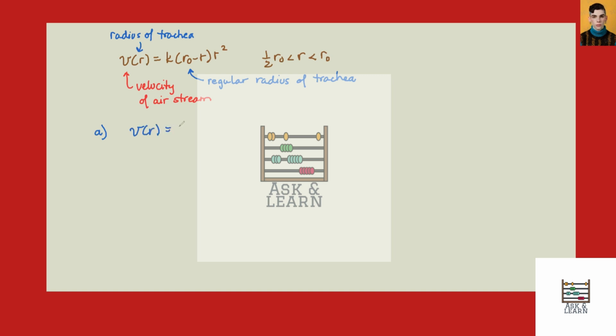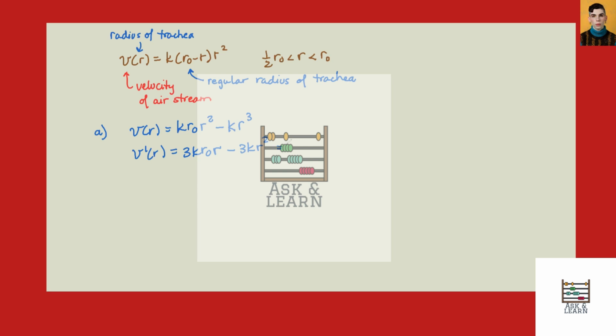I'm going to distribute out the r squareds just to make it a little bit easier when I do the power rule. And okay, so there's my velocity as a function of r. I just distributed the k and the r squared to both parts in the parentheses. The derivative then is equal to 3k r0 r minus 3k r squared. And that's by power rule.